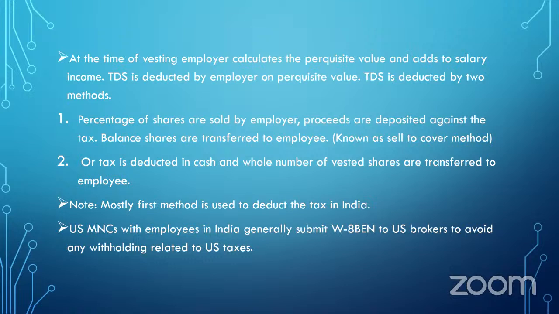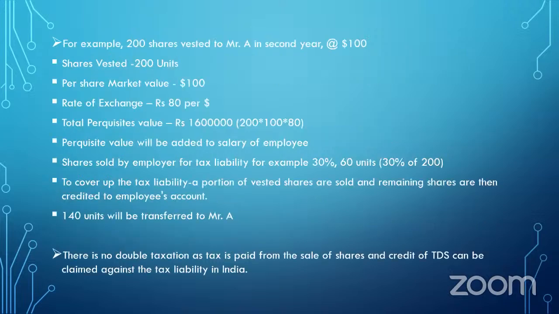This method is commonly known as the sell to cover method, and it is majorly utilized in India. For example, if an employee is vesting 200 shares in the financial year, suppose 30% shares are deducted by the employer to meet the tax liability. Then the employer will deduct 30% shares, that is 60 shares, from the 200 shares. He will sell those shares, and the sale proceeds will be utilized to meet the tax liability, and the remaining 140 shares will be transferred to Mr. A.